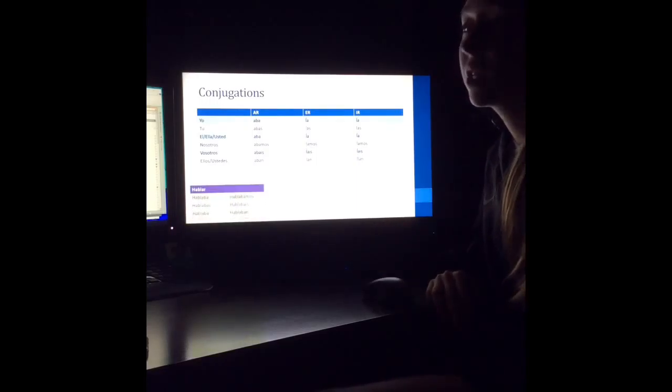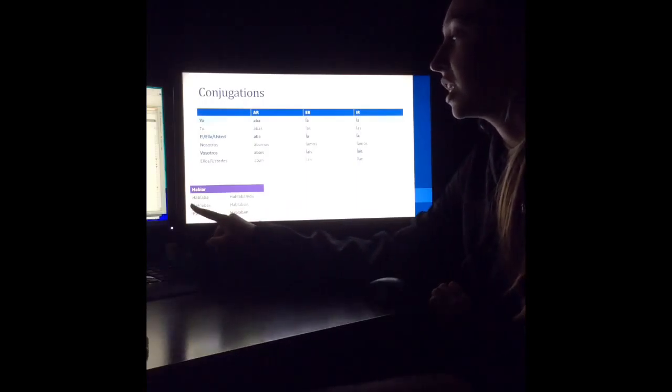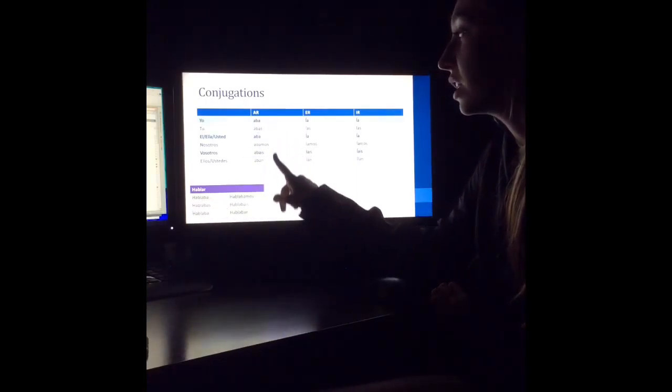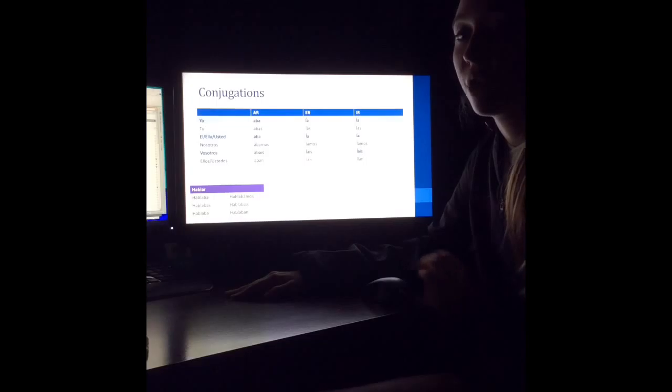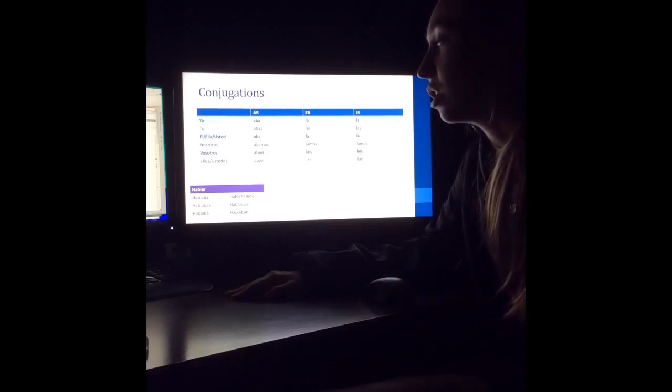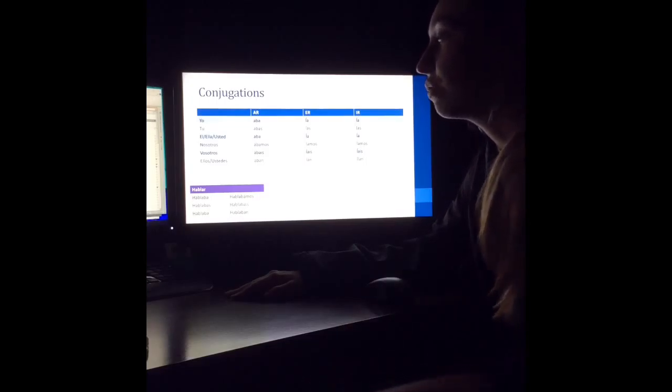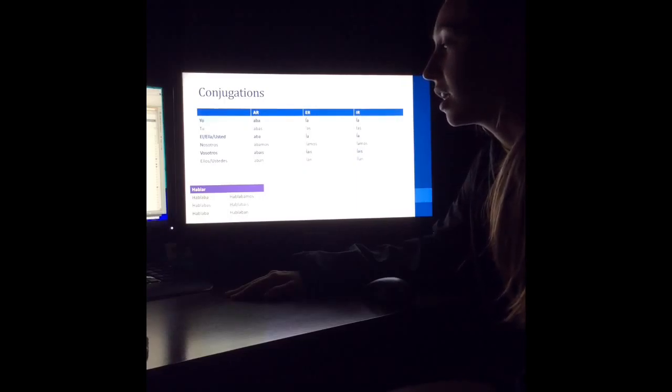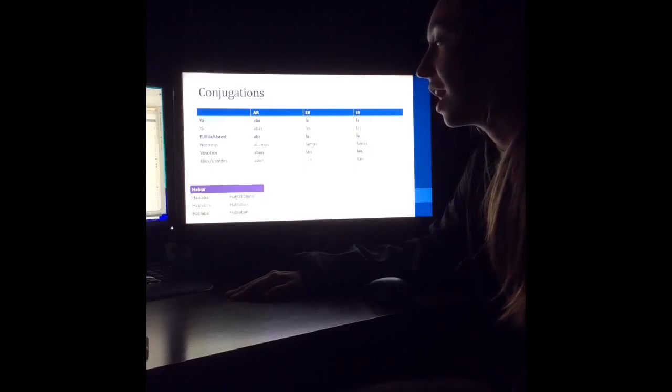For example, if I were to conjugate the verb hablar, which is an AR-ending verb, I would follow these conjugations. So for the yo form, I would conjugate it as yo hablaba. For the tú form, tú hablabas, él hablaba, nosotros hablábamos, vosotros hablabais, and ellos hablaban.